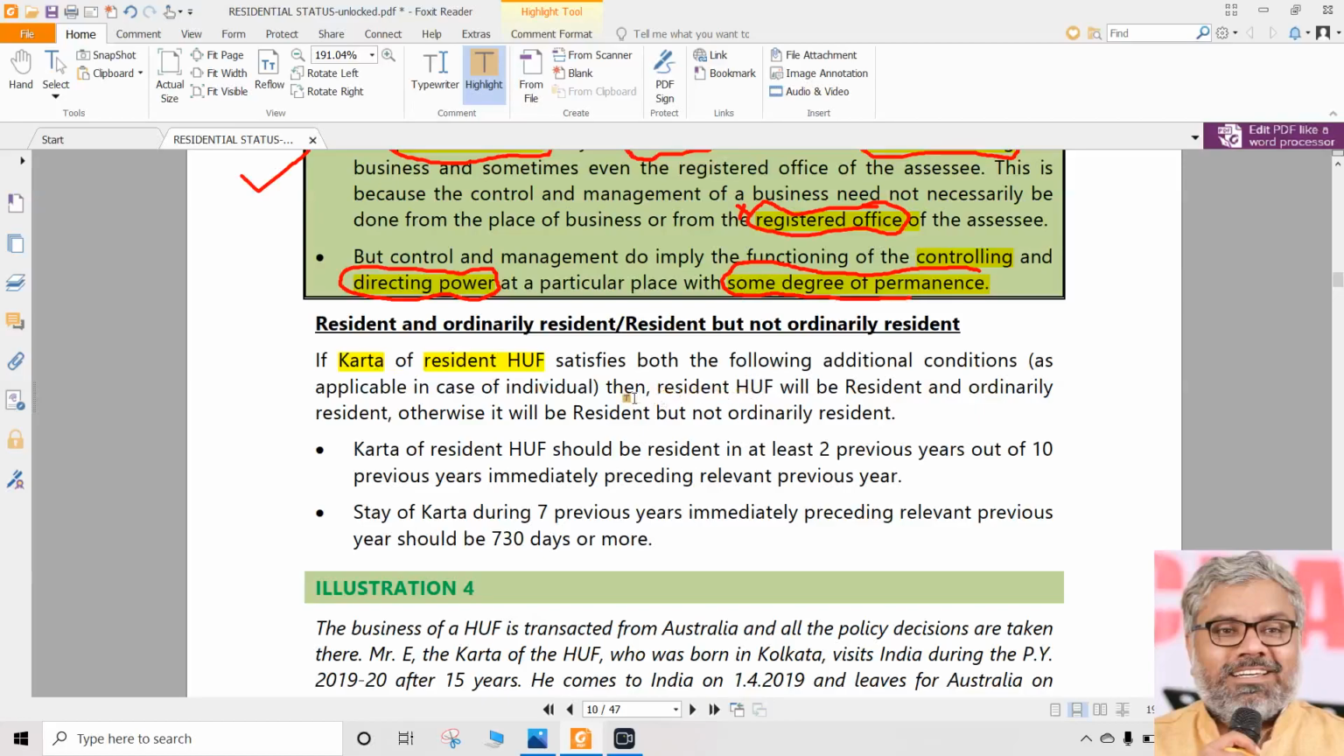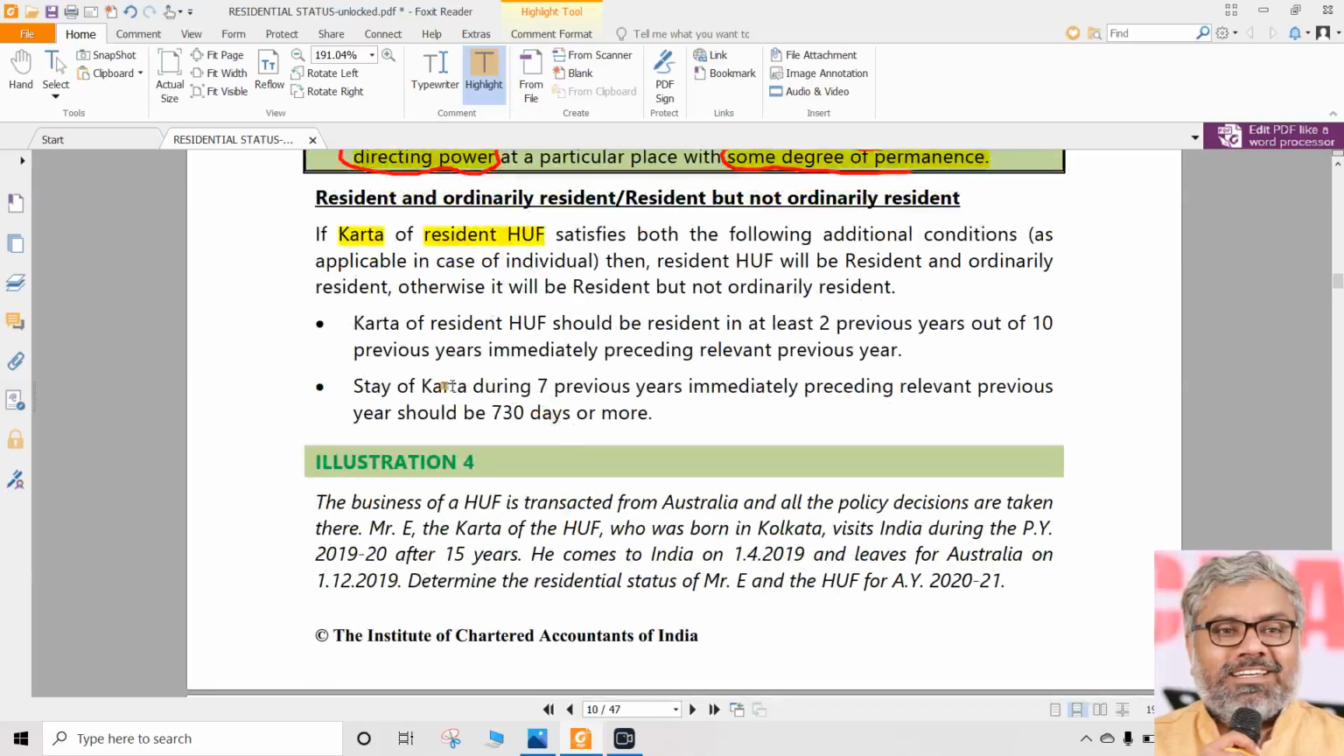Then what we should look at? What we should look at is the same two additional conditions which we already know for ROR. What were those? Earlier what we were checking for an individual. Karta is also a human being, he is also an individual. So the Karta, if at all the Karta is resident in at least 2 out of 10 years immediately preceding the relevant previous year, and if Karta stayed for 730 days or more during 7 years immediately preceding the previous year. Remember these two conditions. What are these two? Basic or additional conditions? Both of them are additional conditions for checking the ROR status of an individual.